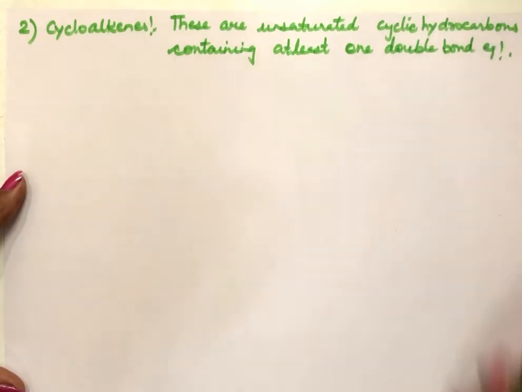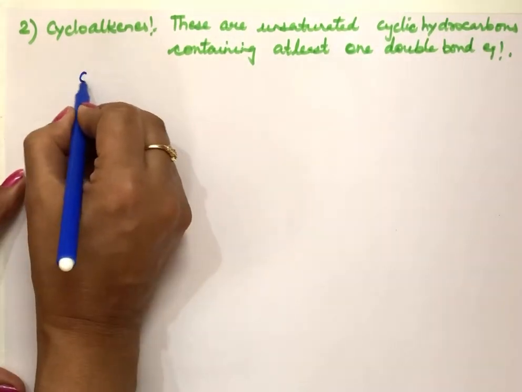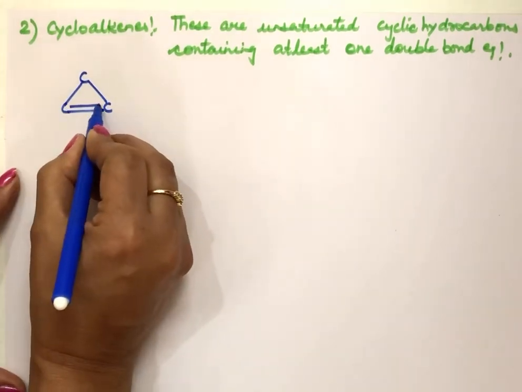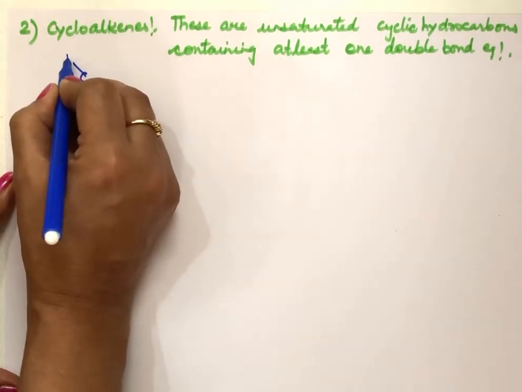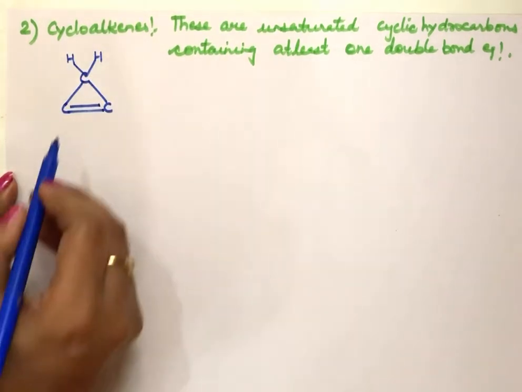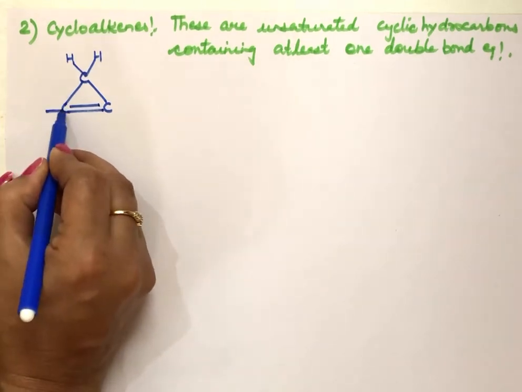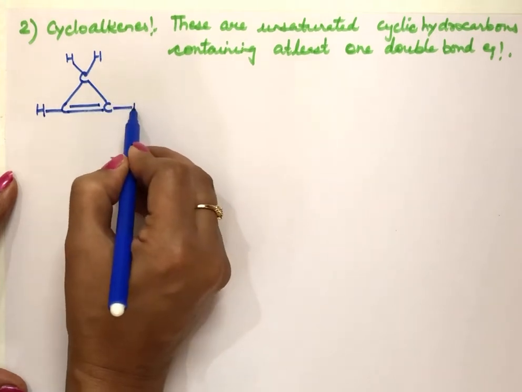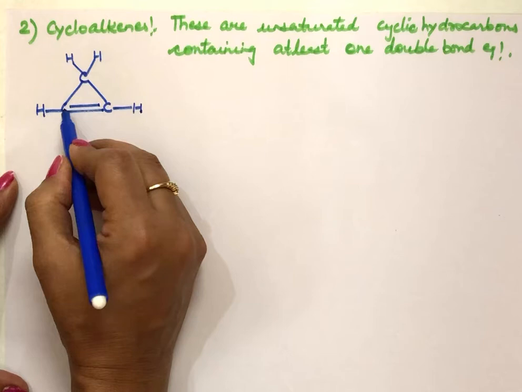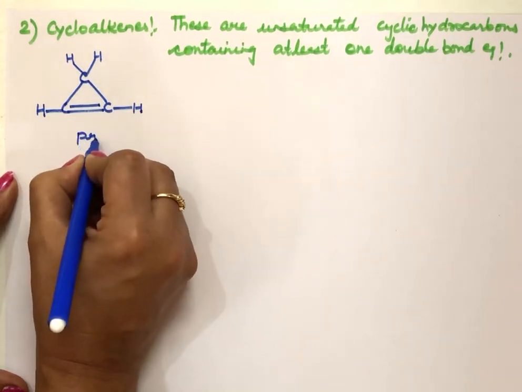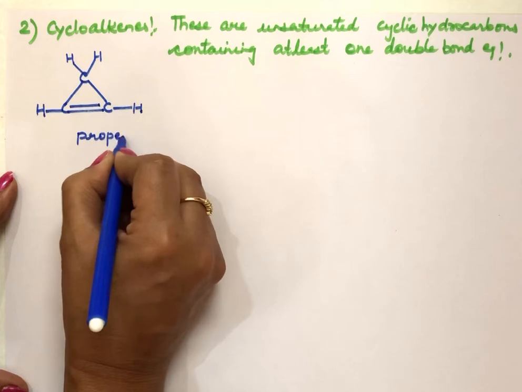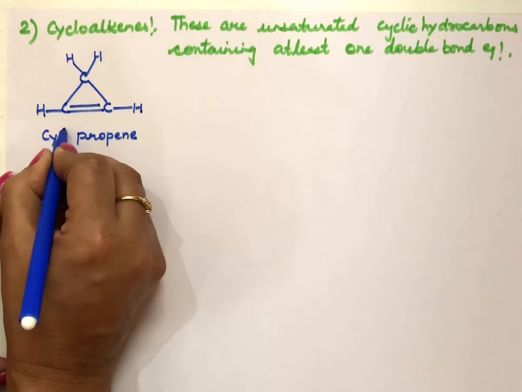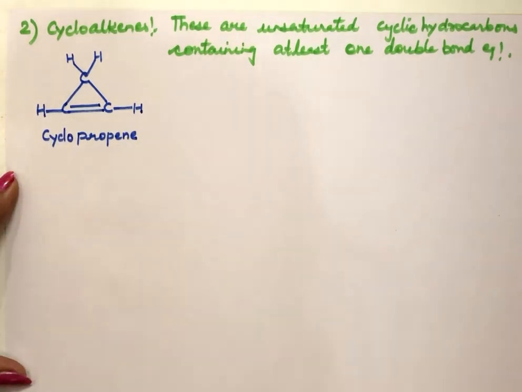Example, if for example 3 carbon atoms we will link in a cyclic way, but one double bond if I put here, then with this carbon there will be 2 hydrogens to complete its valency. But this carbon has 3 bonds, so there will be only 1 hydrogen linking with this carbon. Similarly, with this carbon there are 3 bonds, so only 1 hydrogen will link with this. Now 3 carbon atoms are here, so it is prop, but there is a double bond, so after this we add -ene, and now because they are in a cyclic way, so before this we add a prefix cyclo. So name of this compound is cyclopropene.